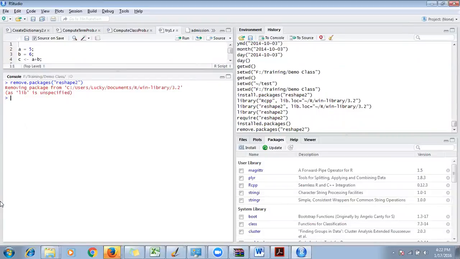Okay, so this package has been removed from this particular directory. Okay, to confirm the package has been removed, look at this right side window here, the package panel. You don't see the reshape2 package anymore, right? Only those pre-installed or other packages that I have installed are there, but the reshape2 package is missing here because I have removed this package.